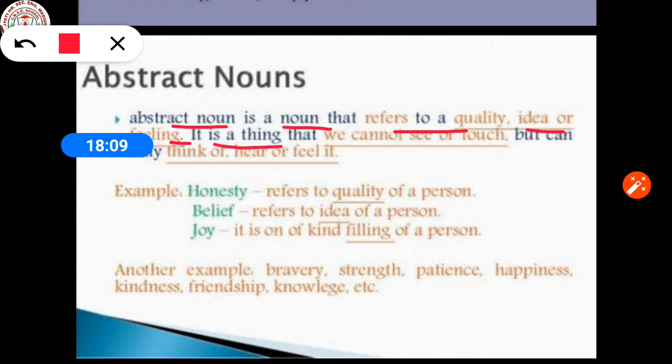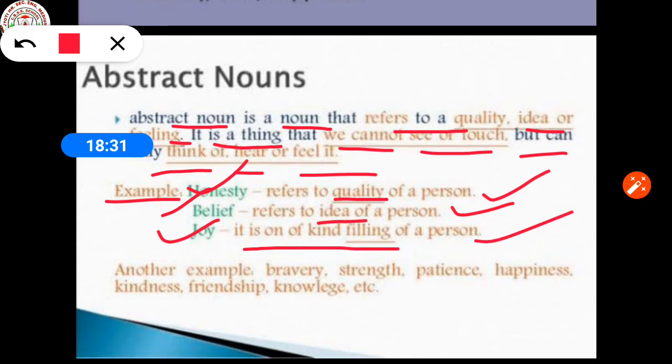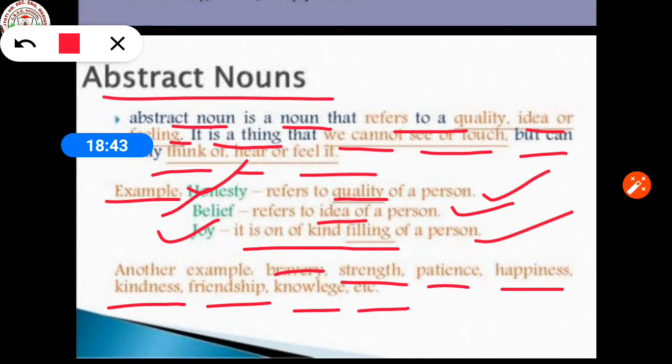It is a thing that we cannot see or touch, but we can think of or feel. Honesty refers to a quality of a person. Belief refers to an idea of a person. Joy is a kind of feeling of a person. Other examples are bravery, strength, patience, happiness, kindness, friendship, knowledge, etc. These all are related with abstract nouns.